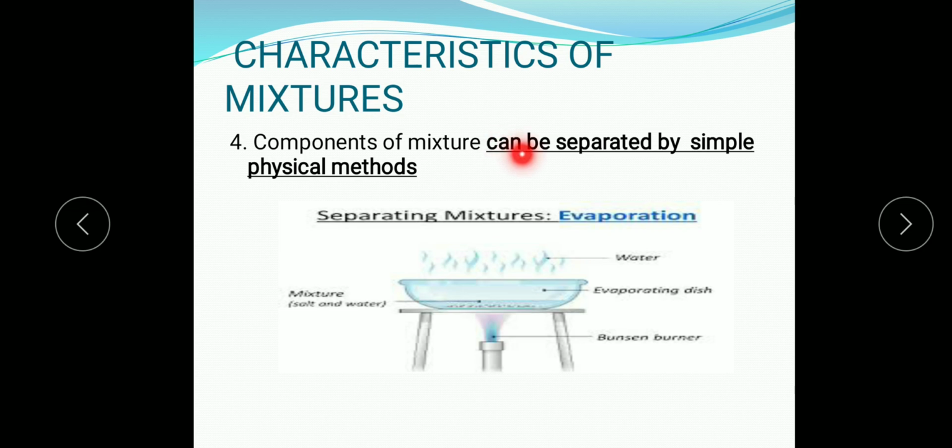Then components of mixture can be separated by simple physical methods, like evaporation, distillation, filtration. For example, a mixture of salt and water is heated in an evaporating dish over the Bunsen burner, on a tripod stand. Which component will get evaporated? The water component. And after evaporation of water, what will be left in the evaporating dish? That is salt. So salt and water are separated by a simple physical means, that is evaporation.